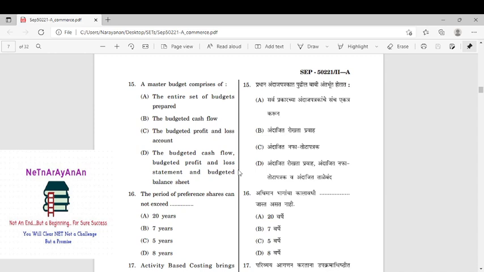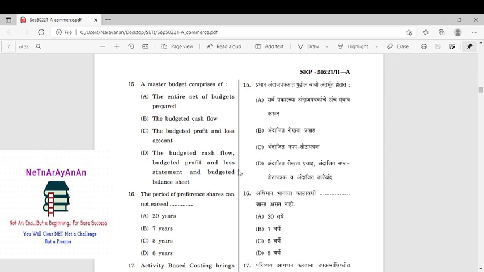That's all. So master budget comprises of... So master budget, it is not an entire budget. Cash flow will be there, P&L account will also be there, balance sheet also will be there. So I think it is the entire set of budget. Why has he given the entire set of budget here?